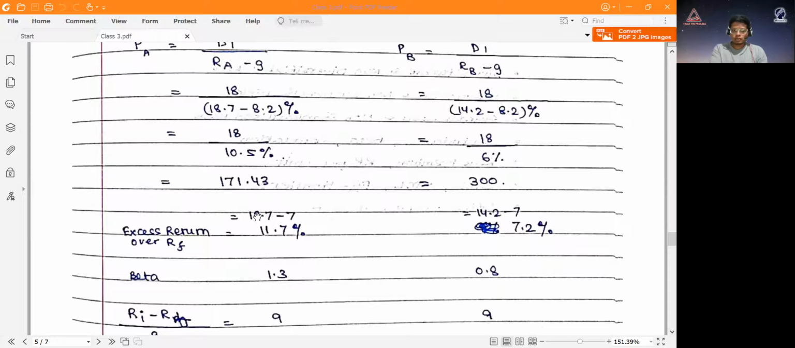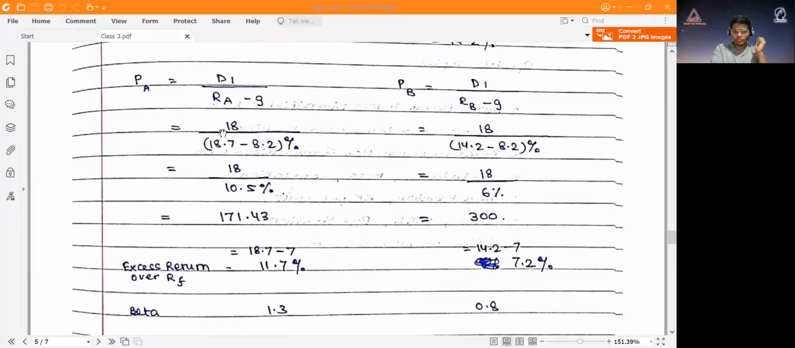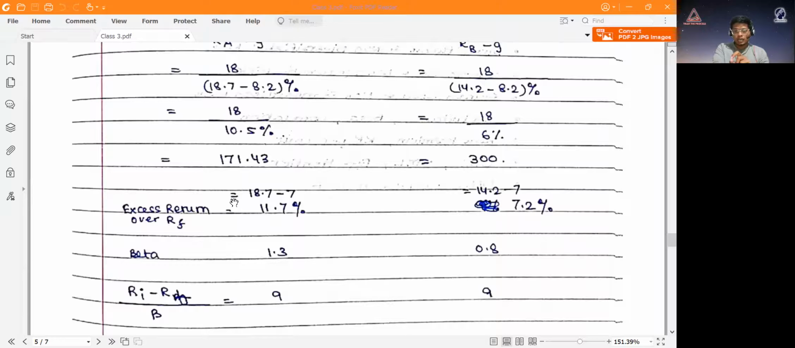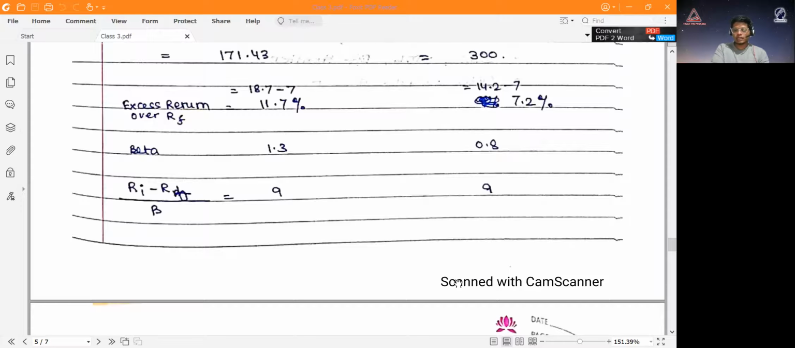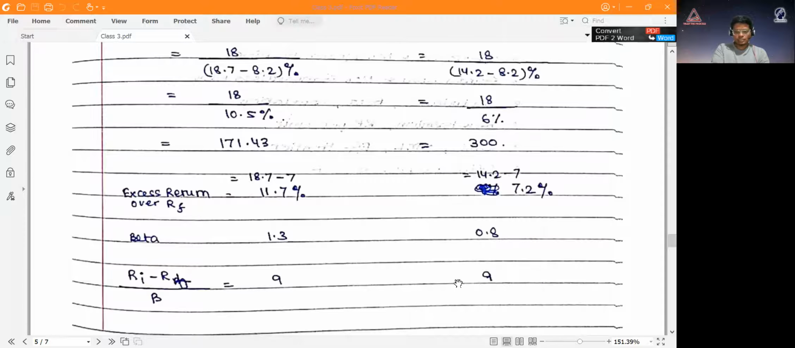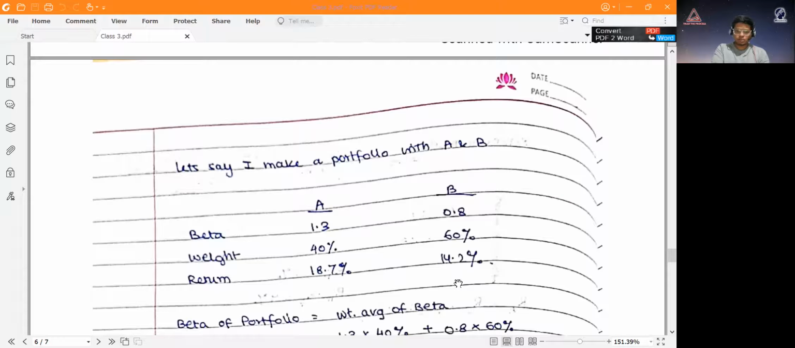Again, just to prove that the CAPM equation is working: 18.7 was the return and 14.2 was the return. So the excess return over the RF is 11.7 and 7.2. Divide that by beta and you will get this. In both cases it's 9, which basically shows that the entire CAPM equation is working and the market is efficient. I'll send this note, so don't worry if you didn't get it. Just watch it again and I'll send the notes.